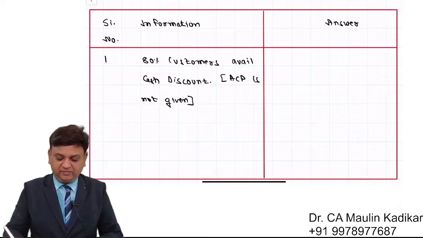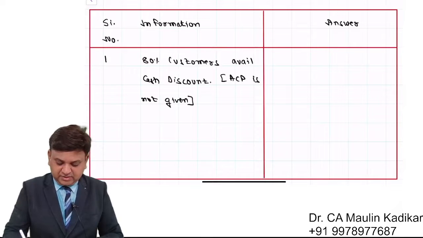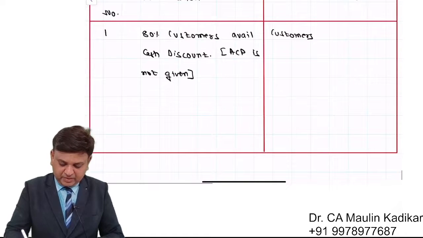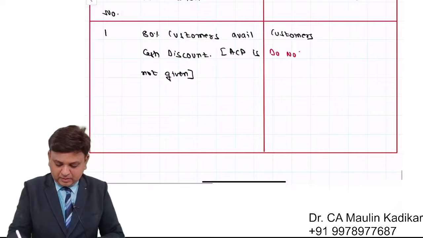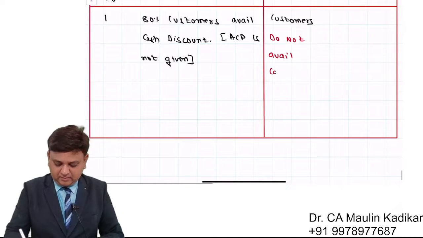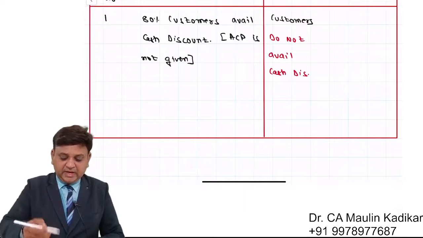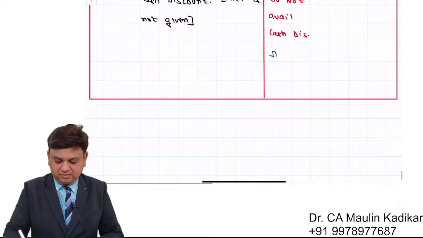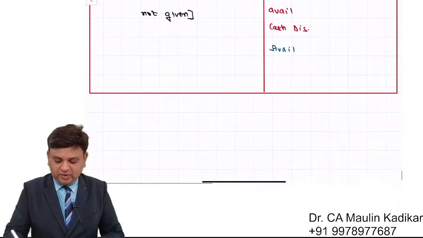In the answer column, we will write like this: customers who do not avail cash discount, and customers who avail cash discount.